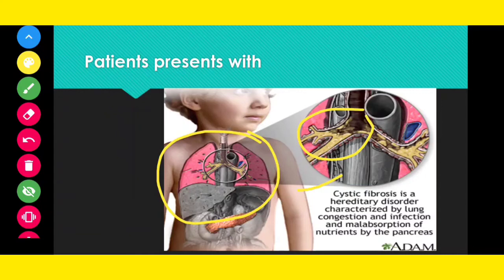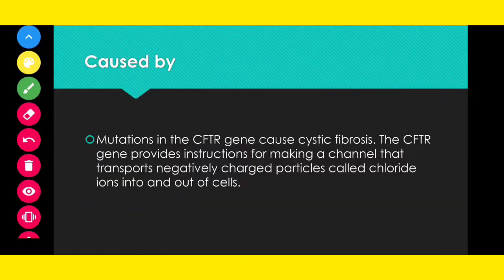When it affects the digestive tract, like the pancreas, you get malabsorption of nutrients. The nutrients cannot be absorbed in the digestive system because of this disease.